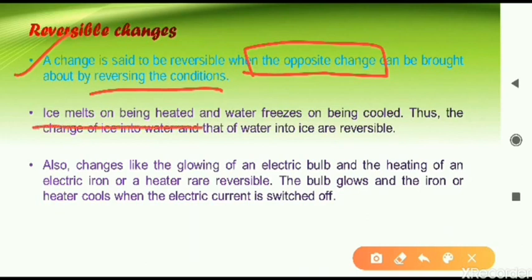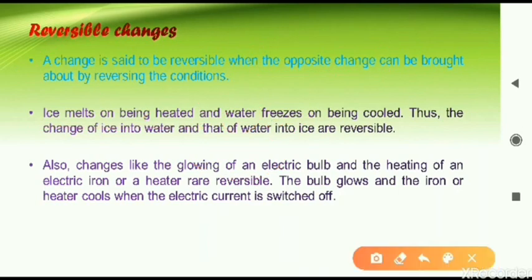On being heated, ice melts and we get water. Again, if we freeze the same water, earlier we were heating, and its opposite is freezing, that is, cooling. On cooling, ice will form again. So ice and water are both interconvertible. Ice can convert into water and water can convert into ice. Such a change is a reversible change.